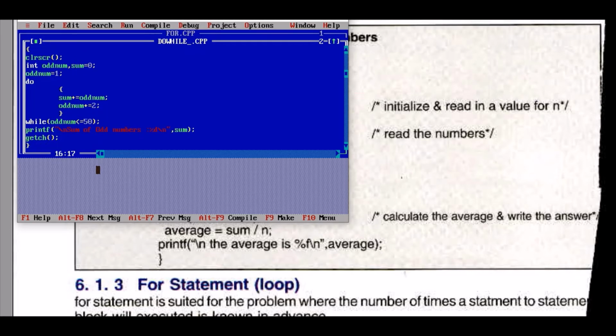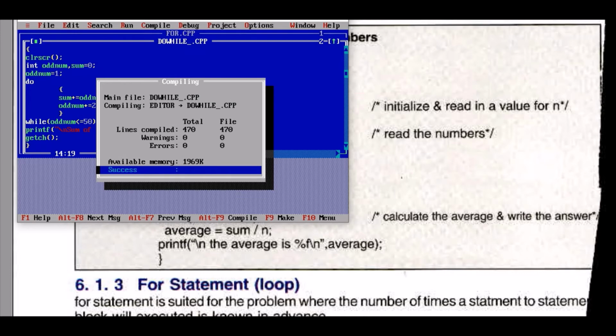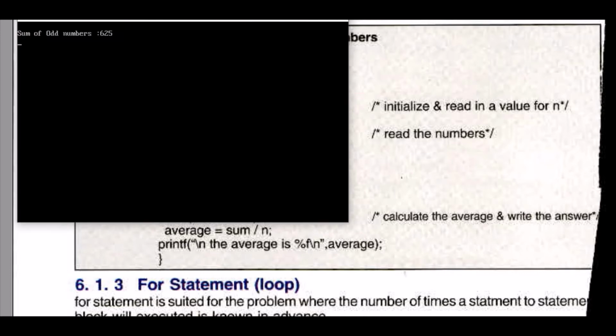Now the condition that we are applying is while odd number is less than or equal to 50. Until the value becomes 51, it is going to be repeated. The user is saying print the sum of odd numbers. No errors. Sum of odd numbers is 625. The sum of the odd numbers up to 50 is 625.